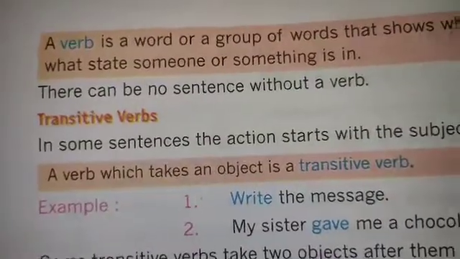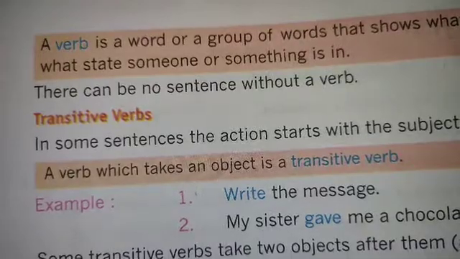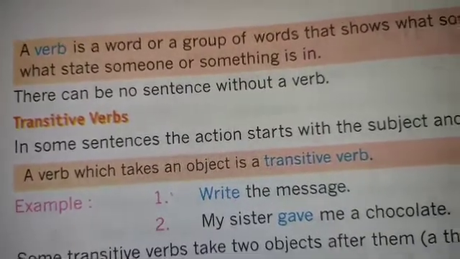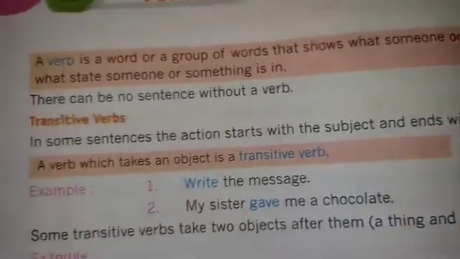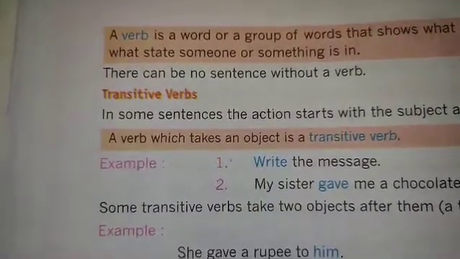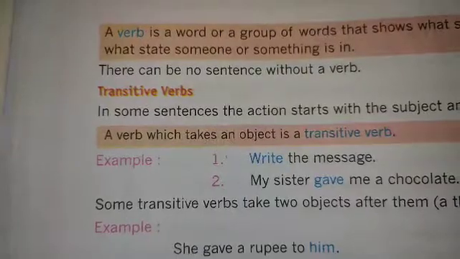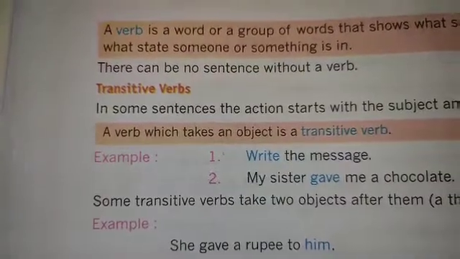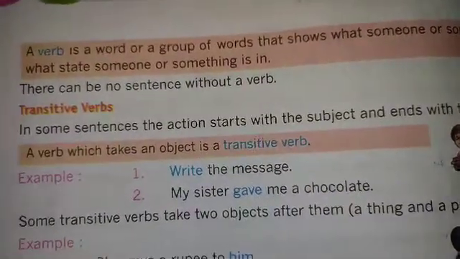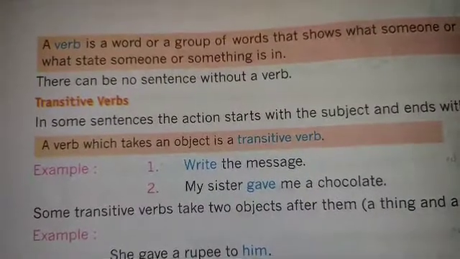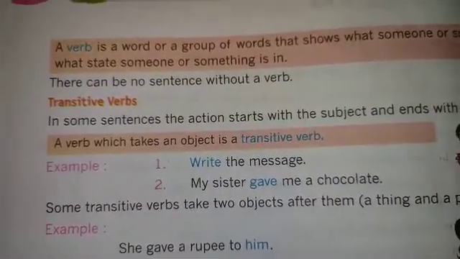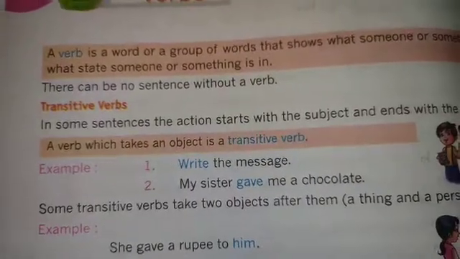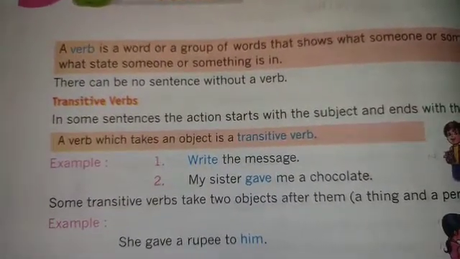The first one is transitive verbs. So what is a transitive verb? In some sentences the action starts with the subject and ends with the object. That is called a transitive verb. It starts from the subject with some action and ends with some object. For example: he is eating a chocolate, or she is having her breakfast, or she is going.